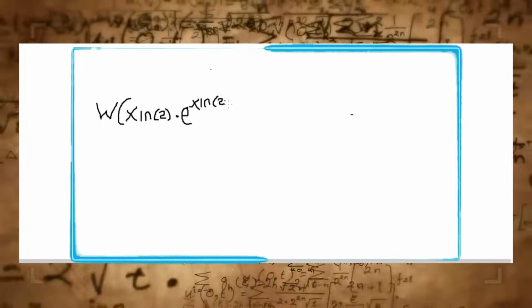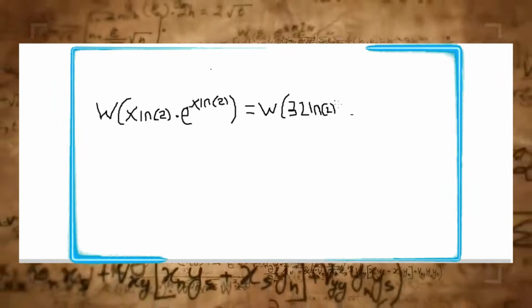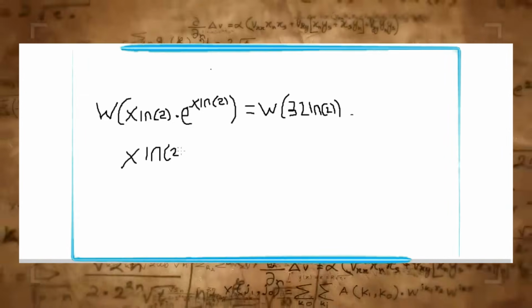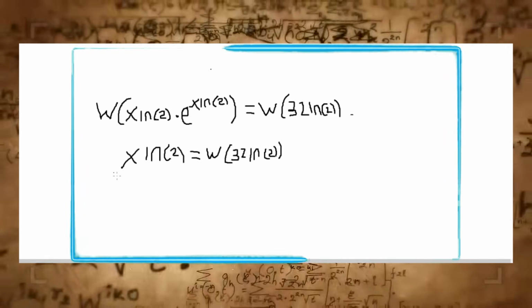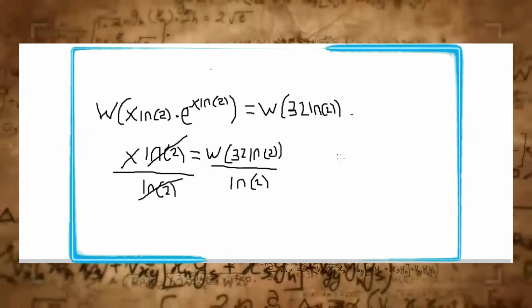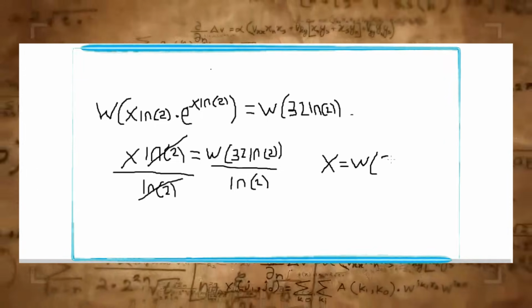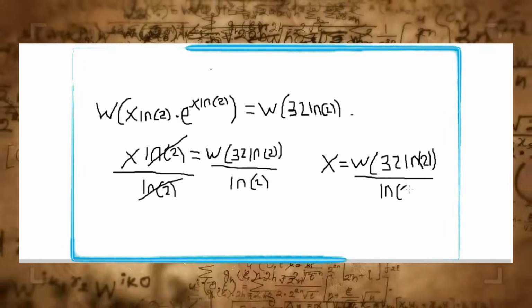This allows us to simplify the left side, giving us x times the natural log of 2 equals W of 32 times the natural log of 2. Finally, we divide both sides by the natural log of 2 to get our result. Here is our final exact answer. You can calculate the approximate decimal value if you like, but this form is perfectly correct.